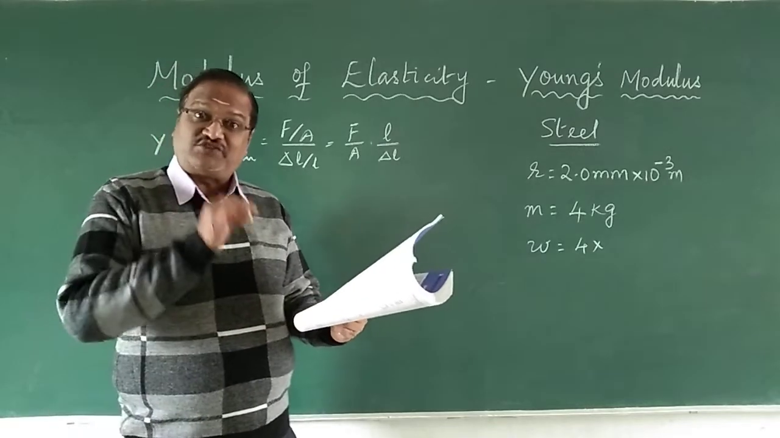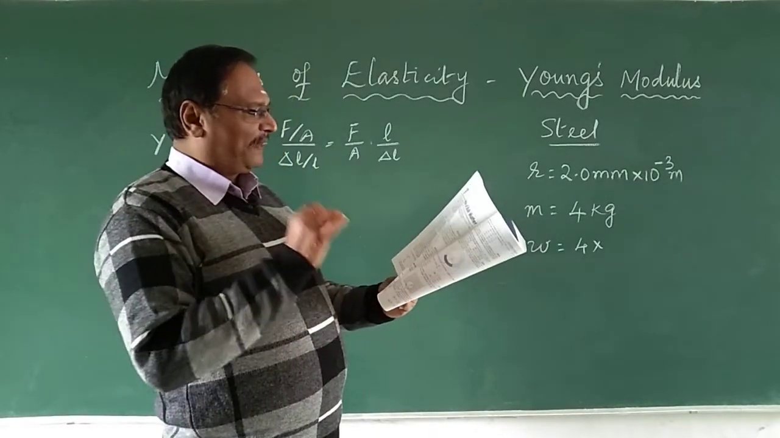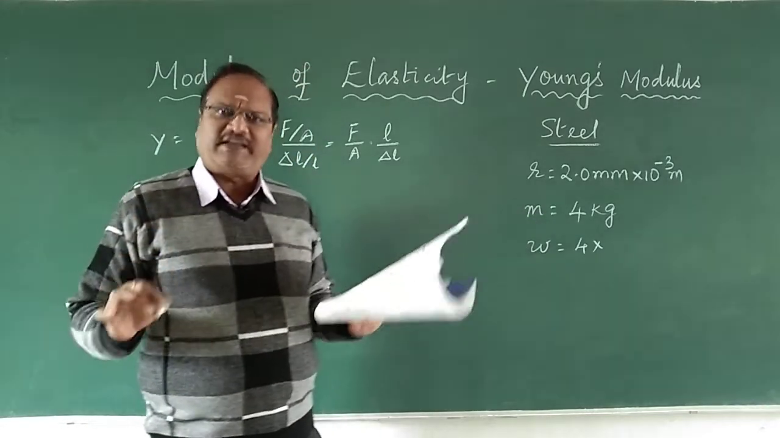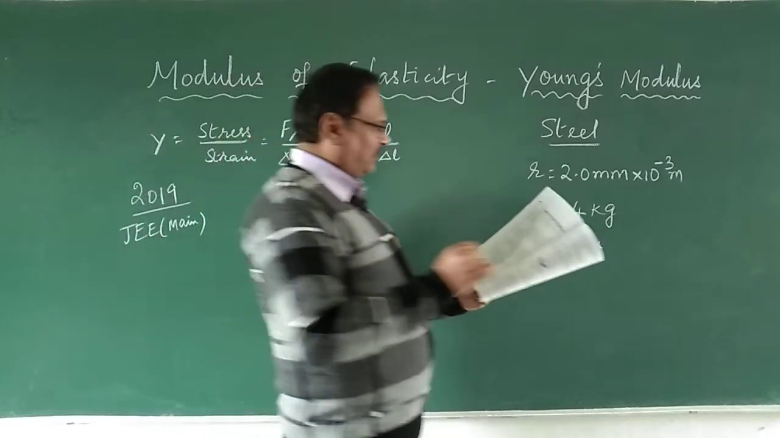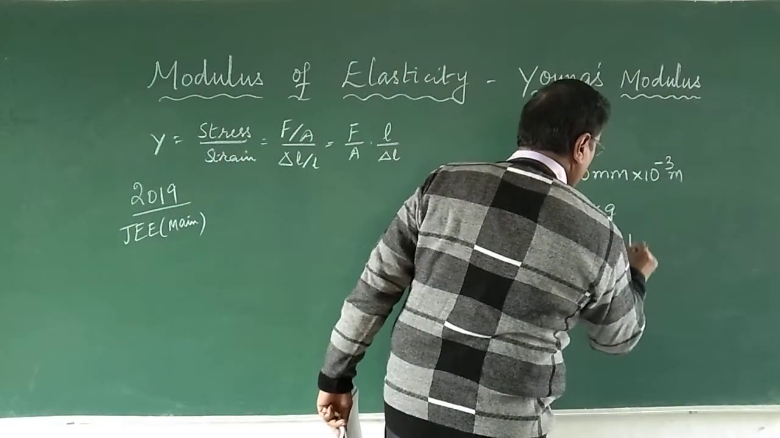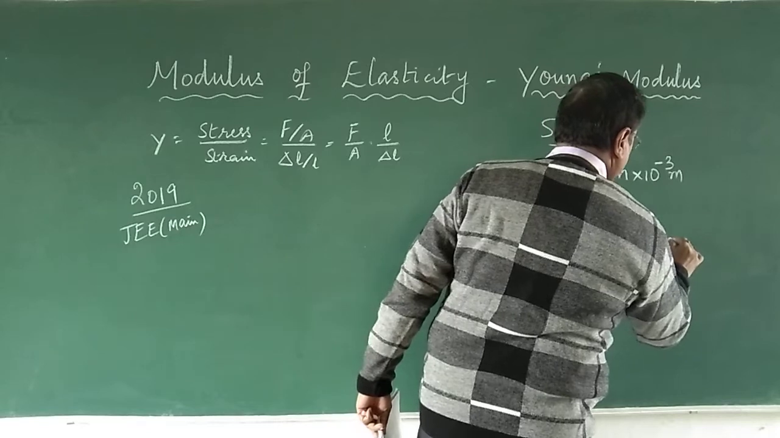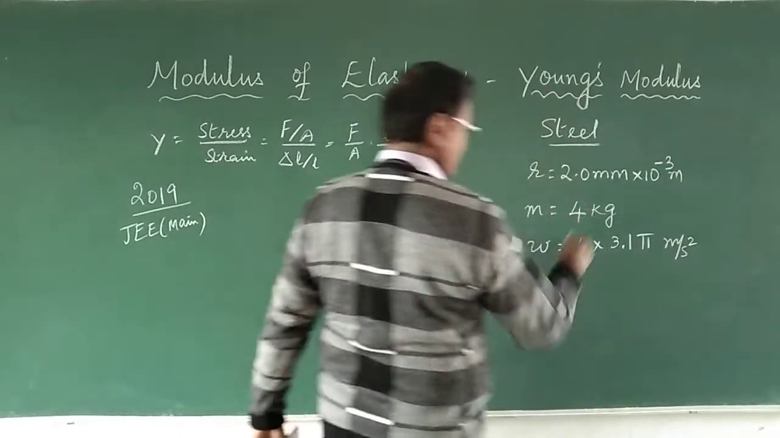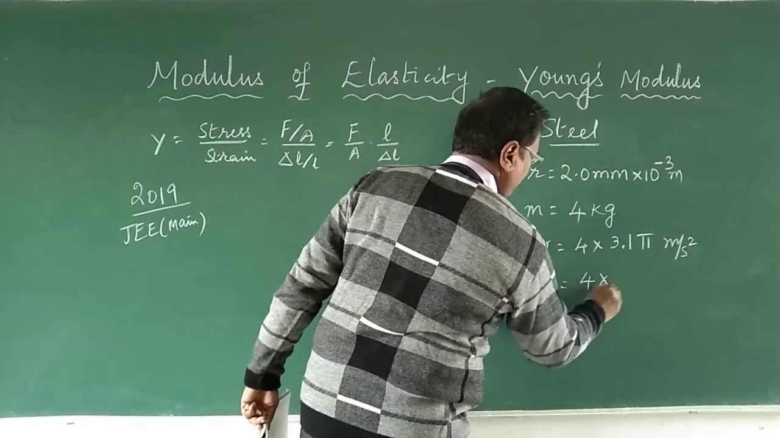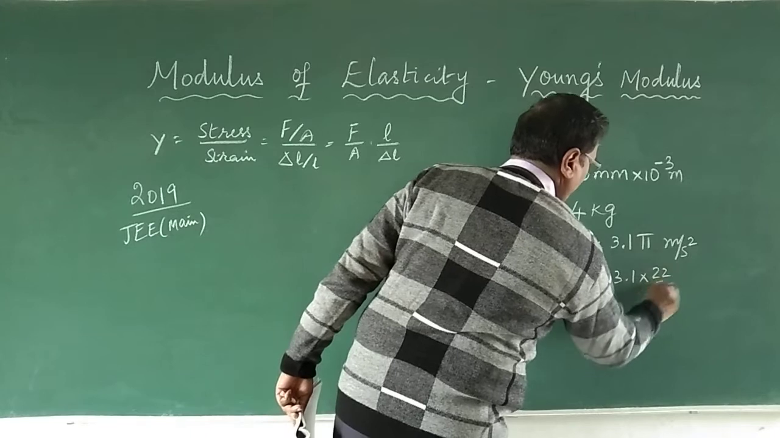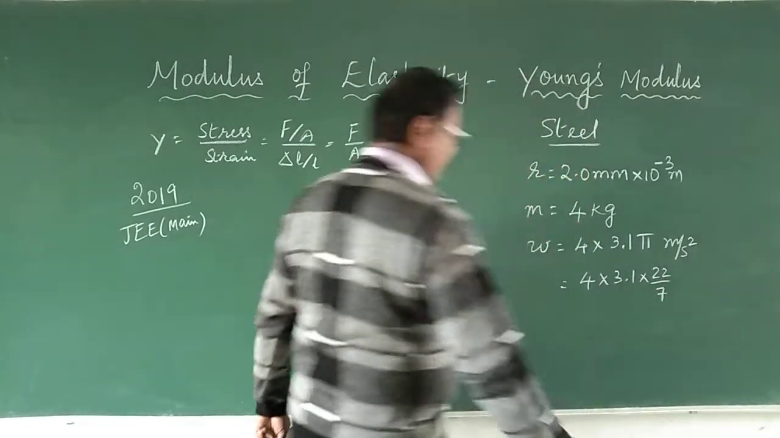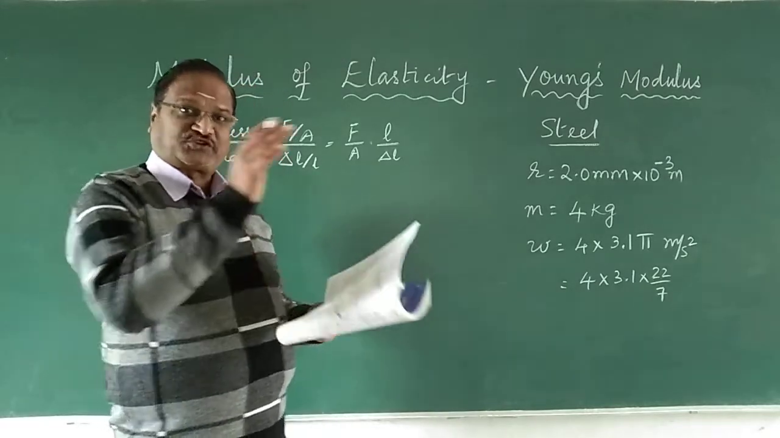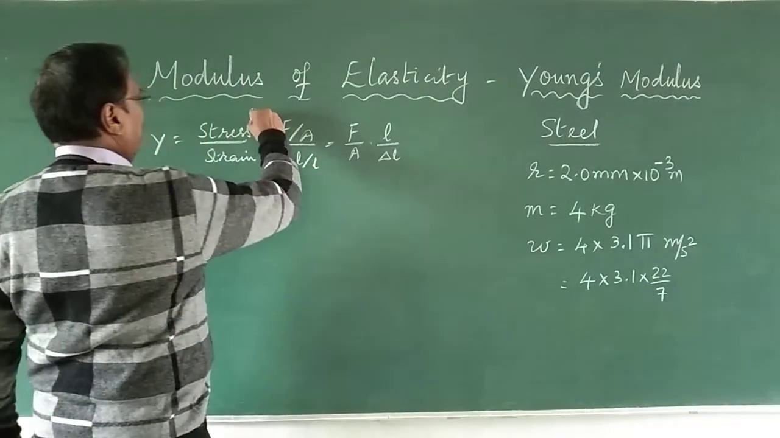Given that g is equal to 3.1 pi meter per second squared. It is given here. It is not given 9.8, instead it is given 3.1 pi meter per second squared. It's very simple, right? The same thing is given as 3.1 into 22 by 7, or 3.14, you can use it. What will be the tensile stress? We want to calculate the stress.